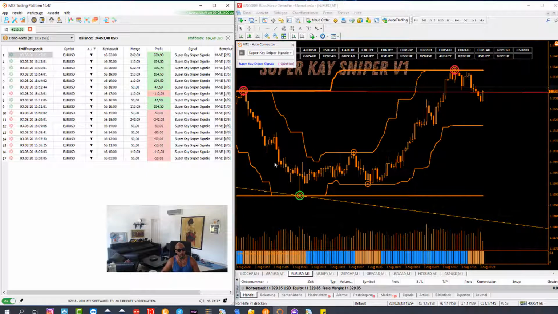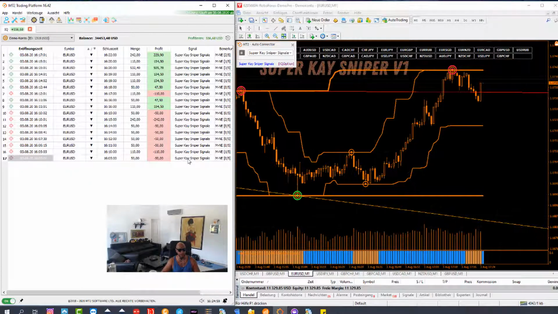The only problem I think I have to fix and develop better in the Super K Sniper version 1 is that when it gives one signal, we see here it gives many signals on repeat on the same bar. That's why I may change it in the Super K Sniper version 2, so that we don't have so many repeat signals on the same bar. So I let it run now, and at night we will see what we earn or what we don't earn.